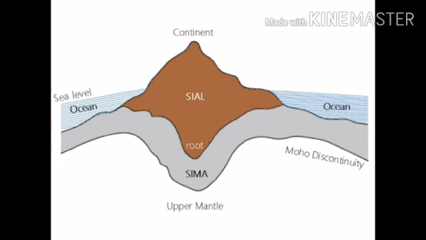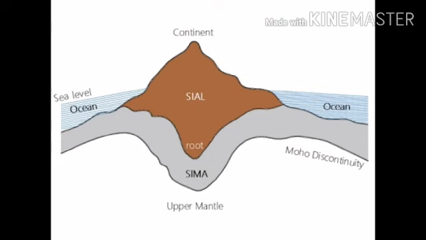Did you get it? Sial layer forms the continents while Sima makes up the ocean floor. The core of the earth is called Nife. It is made up of nickel and iron. Since these are heavy metals having high density, they are found deep inside the earth.